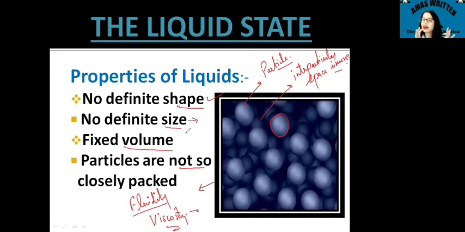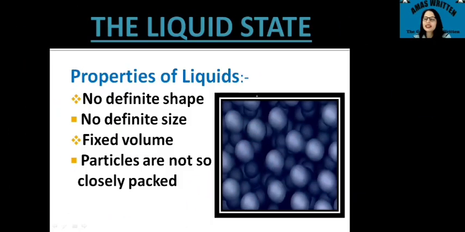So you can say they have a fixed volume, but they do not have a definite shape or a definite size. As particles, they are not so closely packed. So in total, along with the properties of fluidity and viscosity, a liquid does not have a definite shape, it does not have a definite size, but it has a fixed volume.